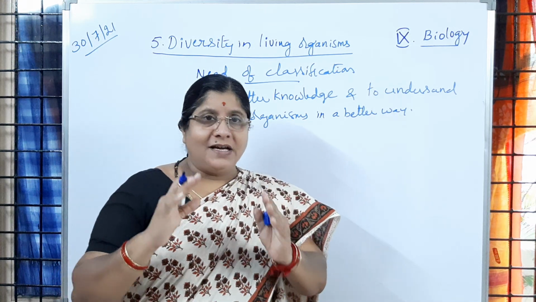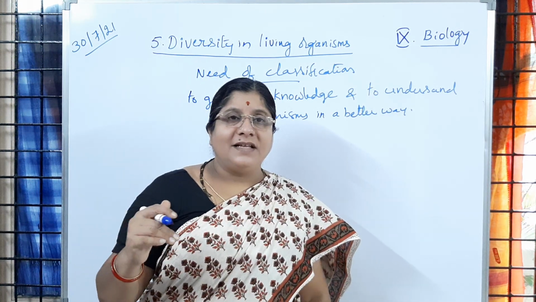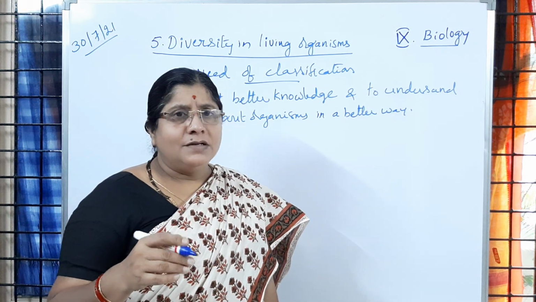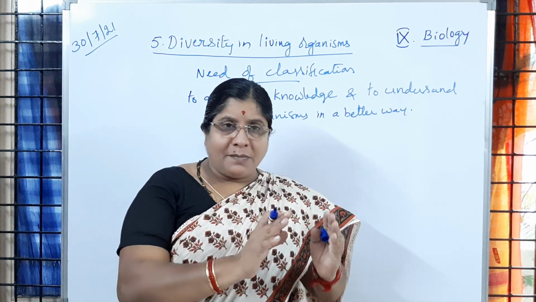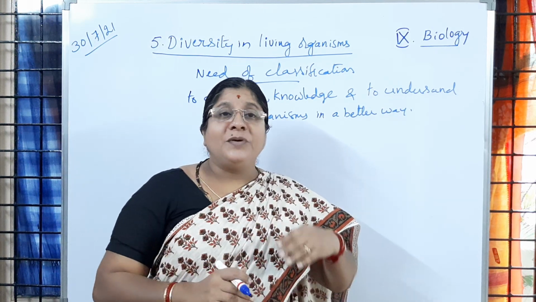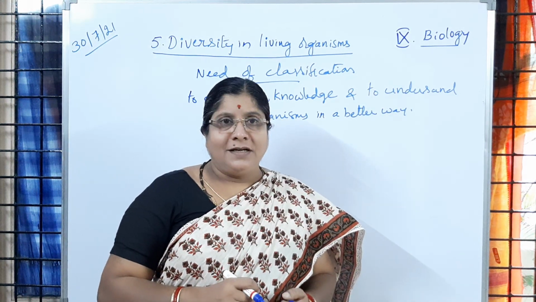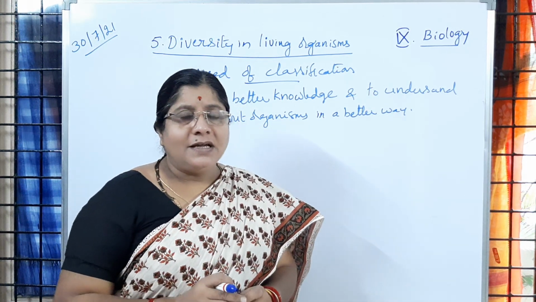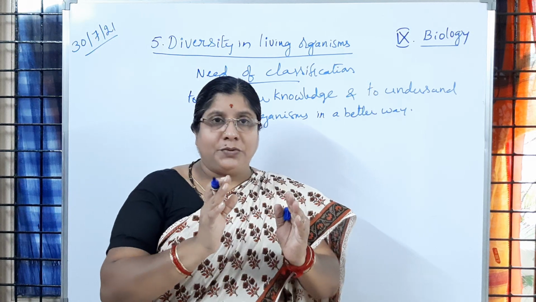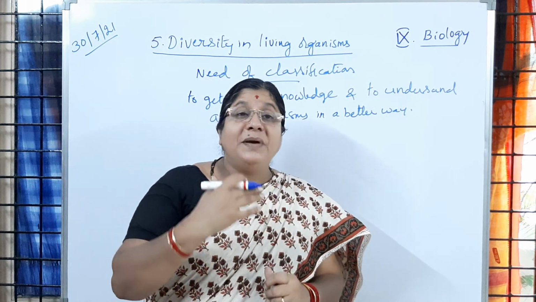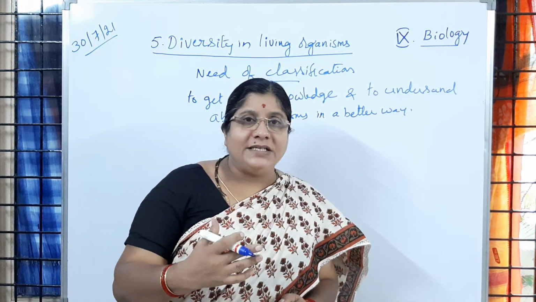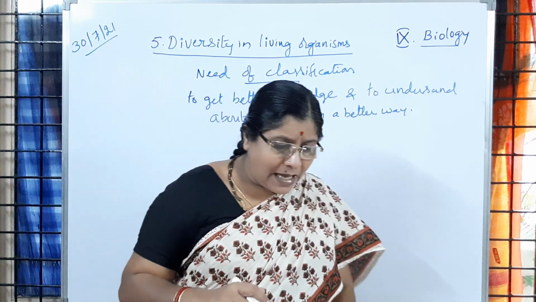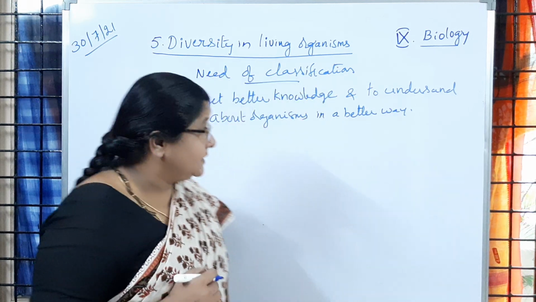Only paddy you are going to learn, is it not? How many varieties are there? How do they grow? How much water is needed for that? So we have grouped that particular plant species. Suppose you take any other legume plants, what are the common characters and what are the dissimilar characters we are observing, then it will become easy for you to understand in a better way. You are going to get knowledge. So for that purpose we have to classify the living organisms.